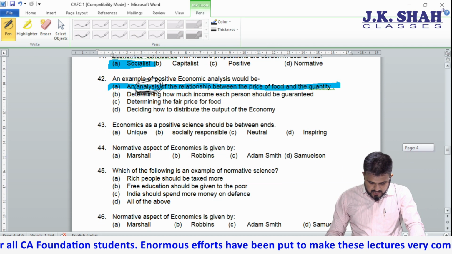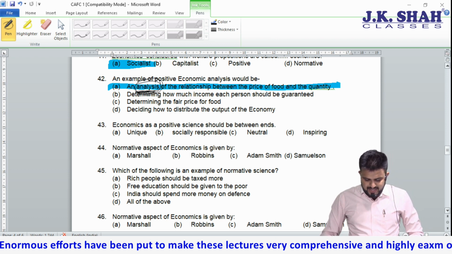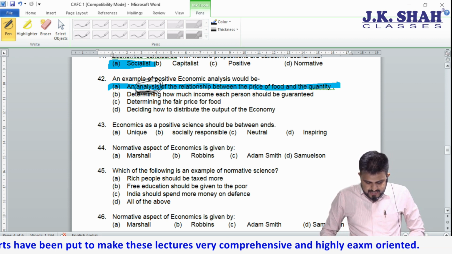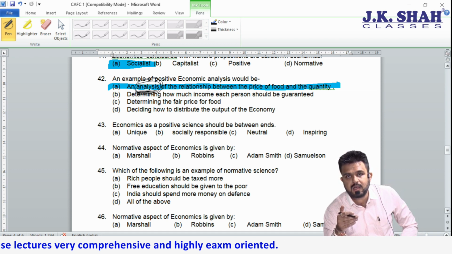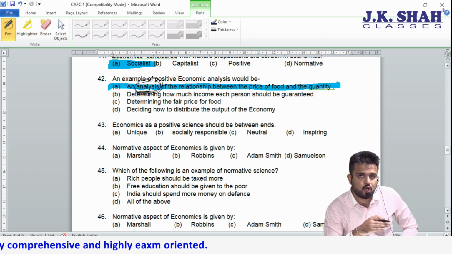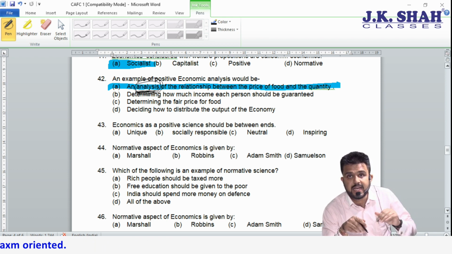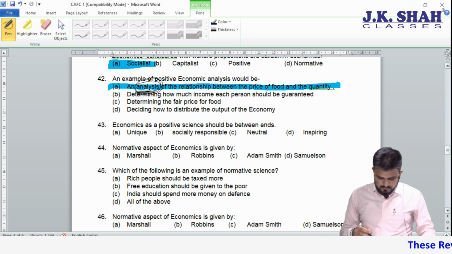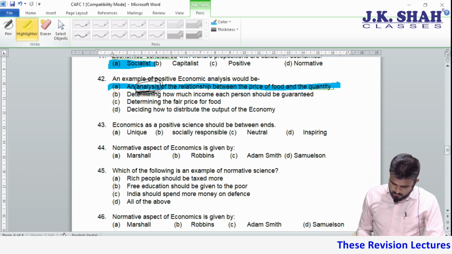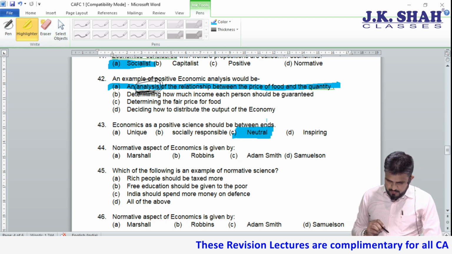Coming to 43. Economics as a positive science should be neutral between ends. And I told you, positive science is neutral. It will neither support a good cause nor a bad cause. Normative is against neutrality. Positive supports neutrality. So the most appropriate answer is neutral between the ends.